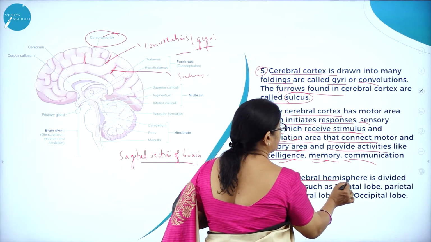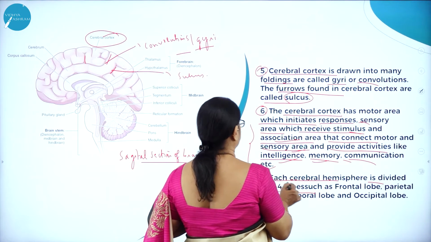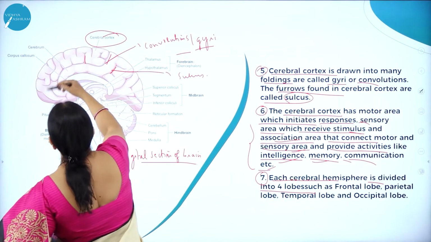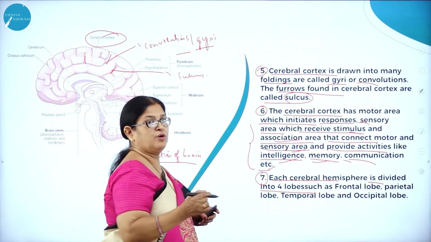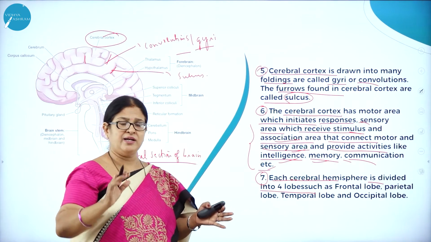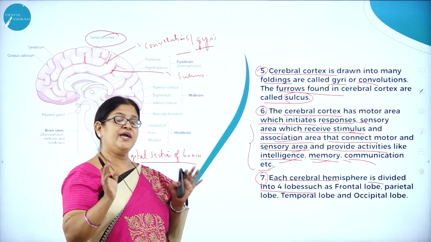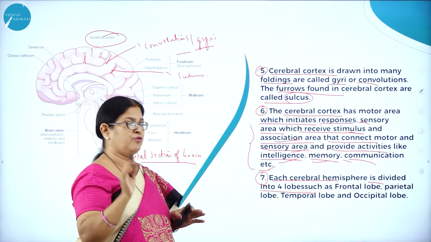Then each cerebral hemisphere is divided into 4 lobes. As we know, the whole of the cerebrum is divided into right and left cerebral hemispheres. So each cerebral hemisphere is divided into 4 lobes.